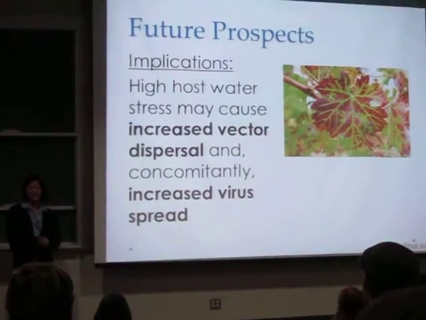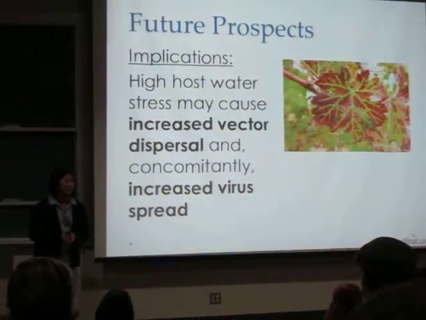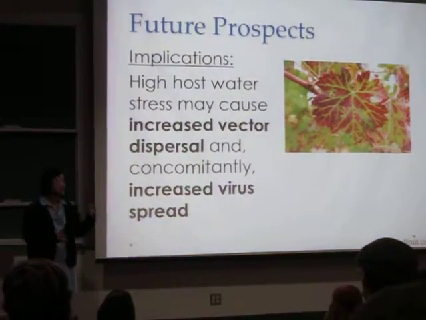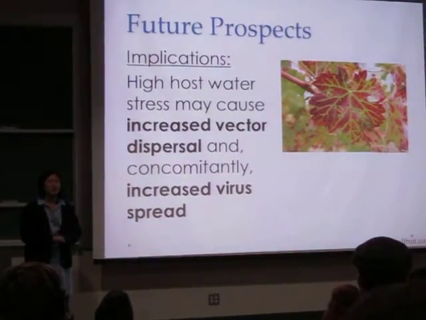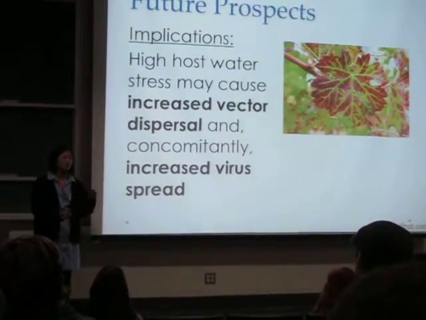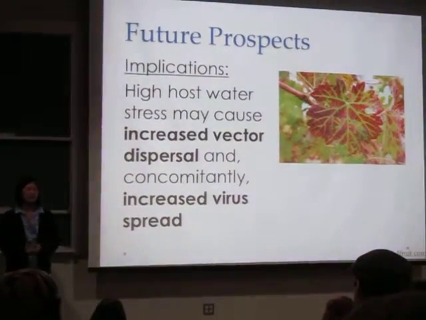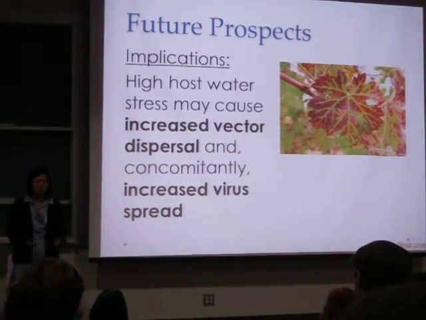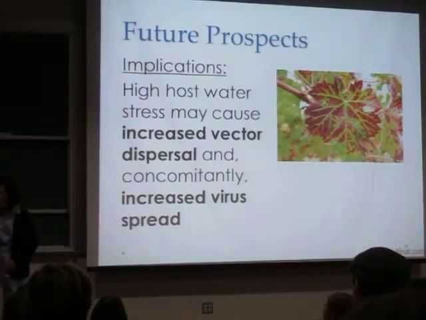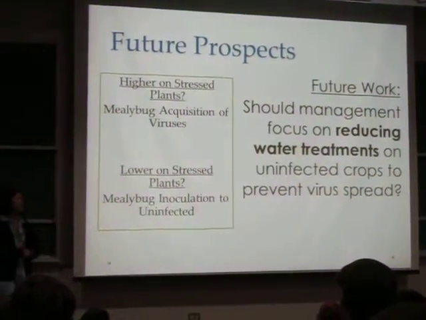So future implications of our work: high host water stress may cause increased vector dispersal and concomitantly increased virus spread. So this is a very, very awful conclusion, because with the droughts, that means there's more mealybug movement, more virus spread, less quality wine. The world is ending, right? But there's a silver lining to this, and this is what we think we know from our current work.